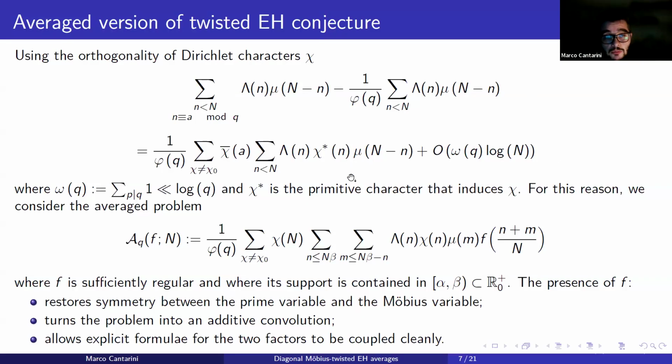And so we decided to study a weighted average version of this object, that is the function A_Q, F_N, where f is a sufficiently regular function whose support is contained in [alpha, beta], contained in the non-negative real numbers. Note that the weight f in this form restores the symmetry between the prime variable and the Mobius variable, turns the problem into an additive convolution, and, as we will see in the next slides, allows in some sense to uncouple the contribution of the von Mangoldt function and the contribution of the Mobius function.